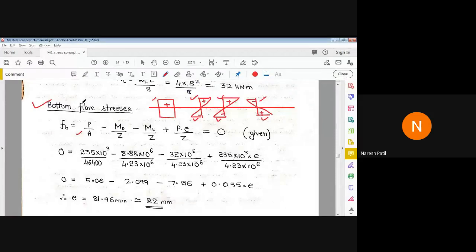Can anyone answer, please? Soffit of the beam is at the bottom, sir, so we take the bottom fiber. Yes, yes, very good, very good.